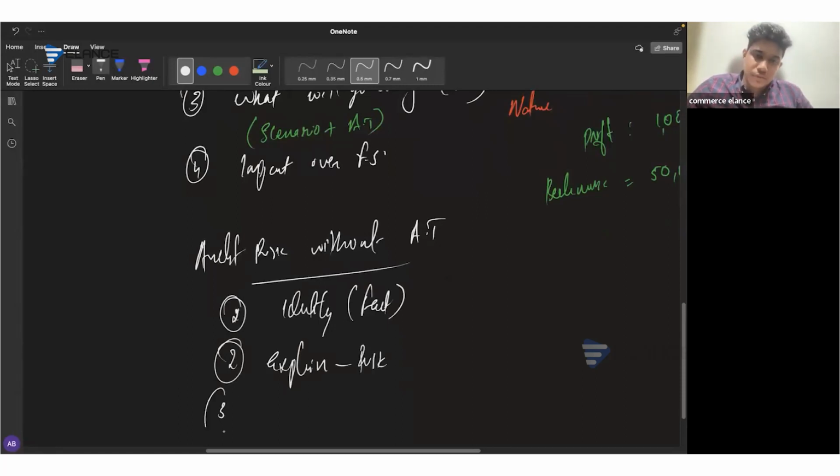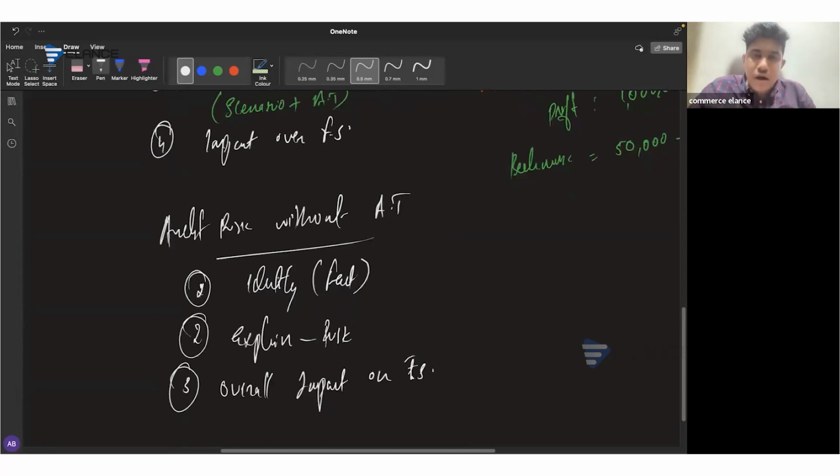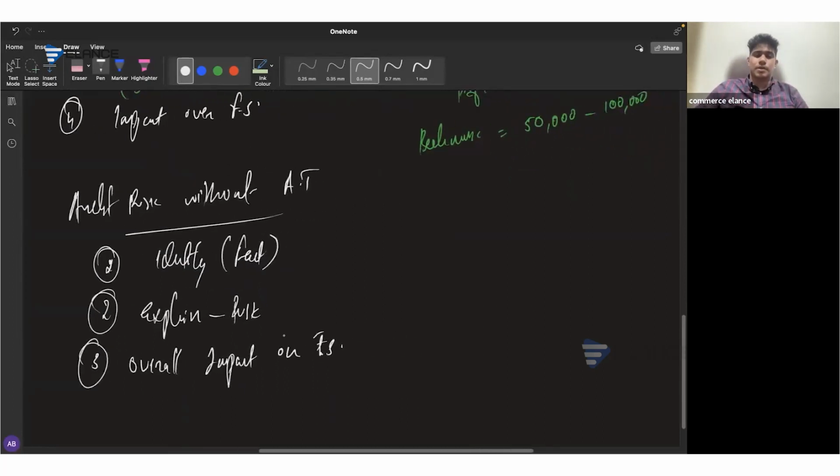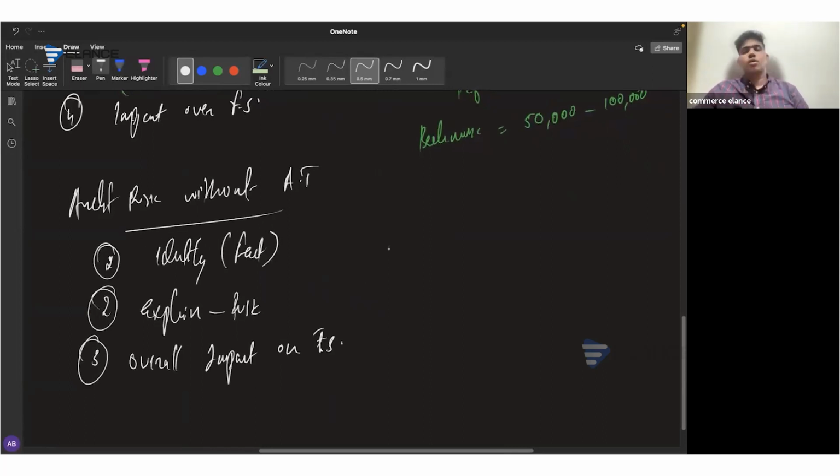Then you need to mention the overall impact on financial statements. Anyway, this will create an overall impact on the FS. So you have to identify the risk, explain it, and show the overall impact on the company's financial statements. This is what you need to do when you get a question on audit risk without accounting treatment.